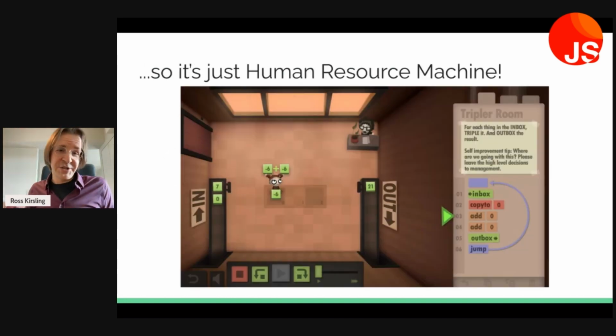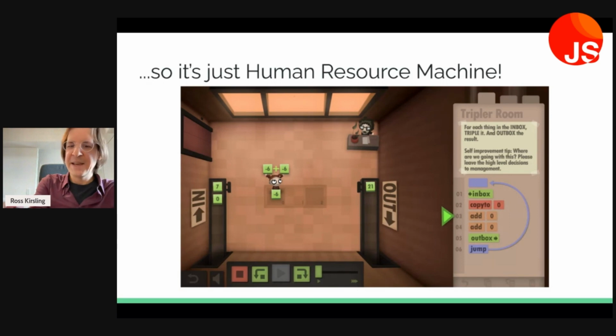So basically, it's just Human Resource Machine. I'm not sure if you all have played this game. It's a lovely game that's basically visual assembly, and it's a machine made of human resources. You take a number from the inbox, you perform some calculation, and then you put it in the outbox. So in this case, we're trying to triple a number. So we have this label at the top that we're going to jump back to at the end. So it's an infinite loop.